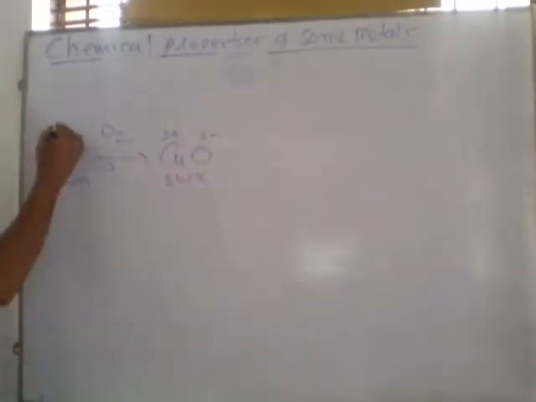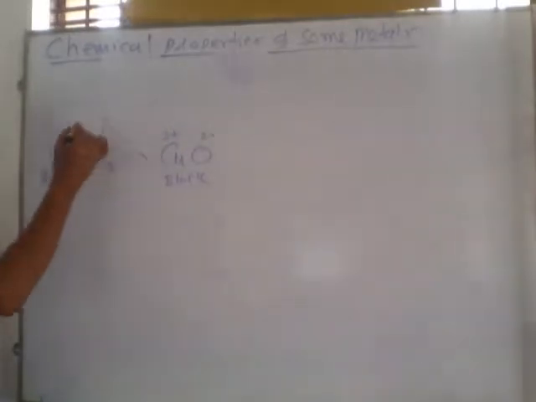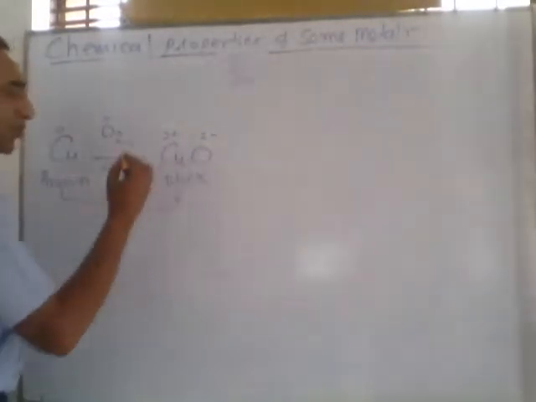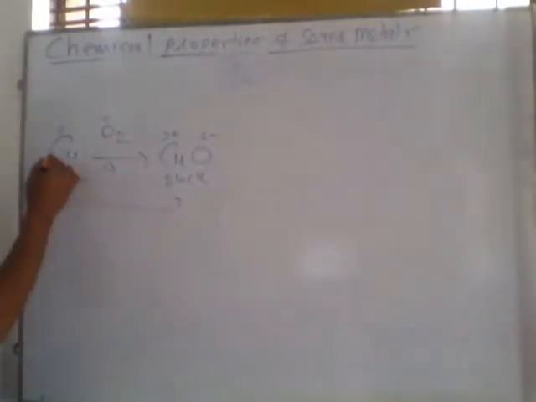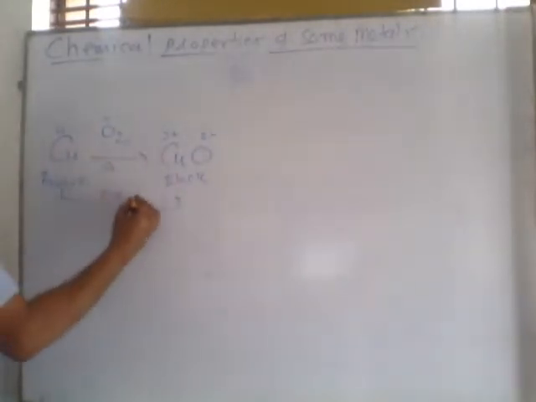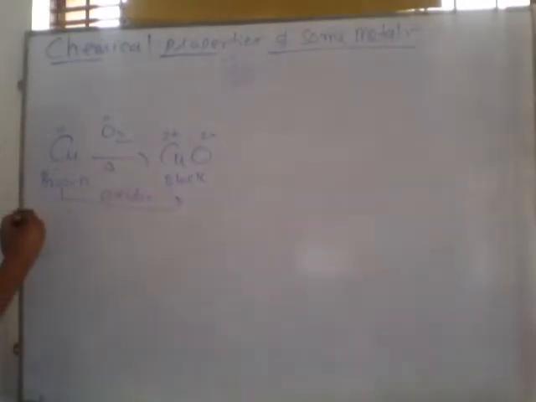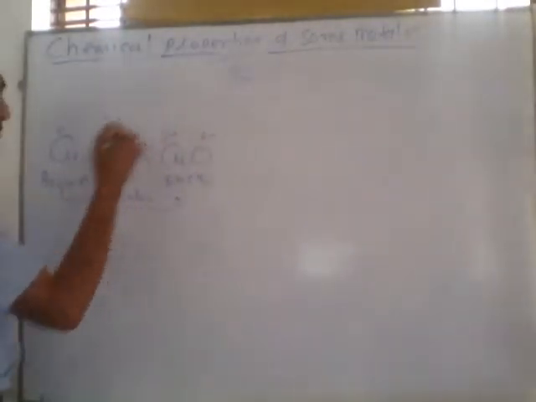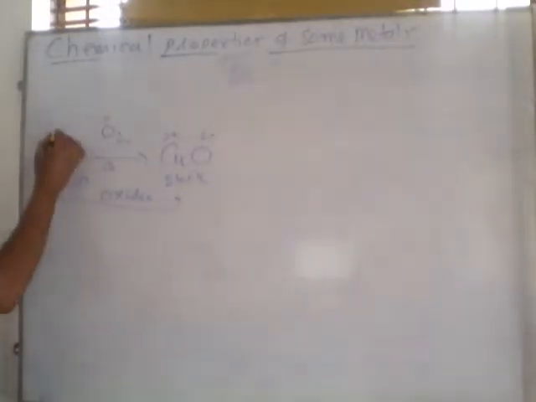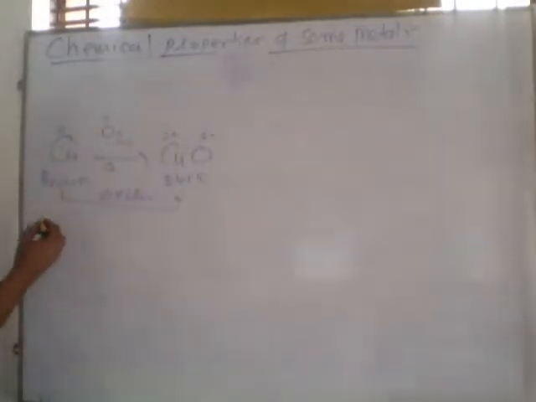Actually remember, the initial valency of copper is 0, and the valency of oxygen is 0. After the reaction, the valency of copper increases from 0 to plus 2. If in any reaction the valency of any metal is increased, the process is called oxidation. And the valency of oxygen is reducing. So we can say copper is oxidizing from 0 to 2 plus.